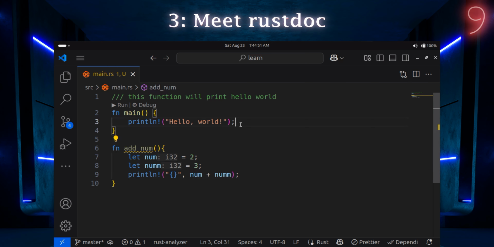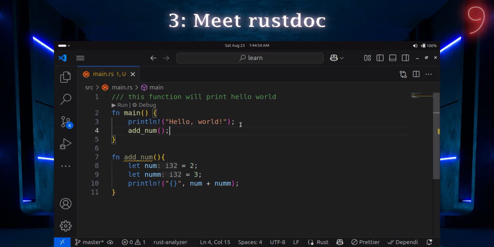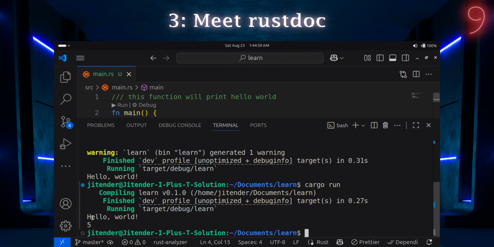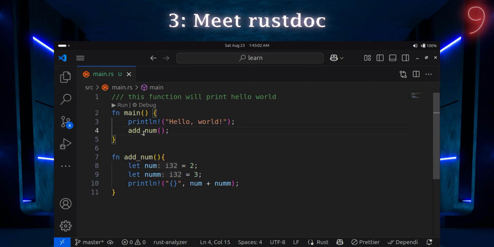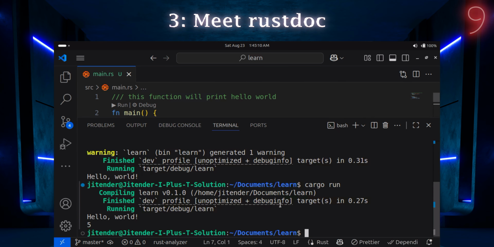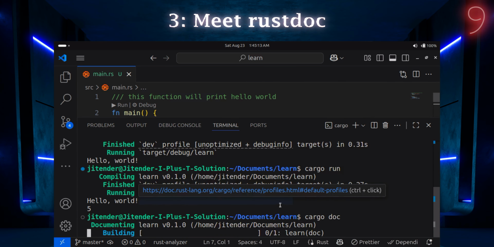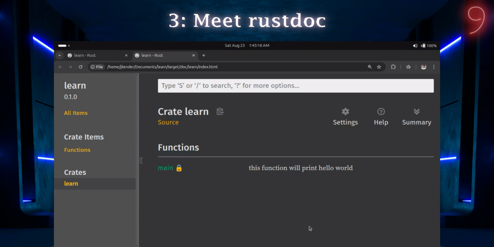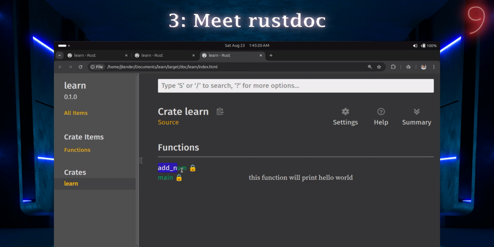If I write here add num and do it like this, and again run it with cargo run, you can see I'm getting hello world and 5. That's perfectly fine because hello world is coming from here and 5 is coming from here. Now if I again create a doc and open this documentation website, you can see I am getting add num, basically a function, and again we are getting the main function, which says that this function will print hello world.